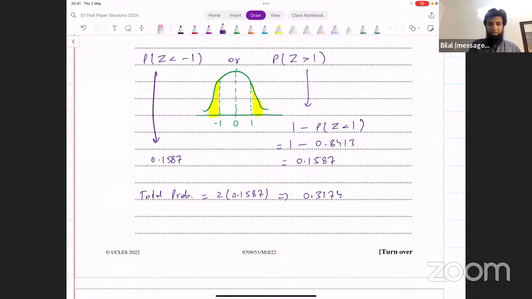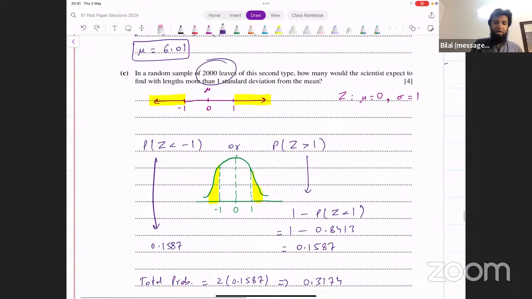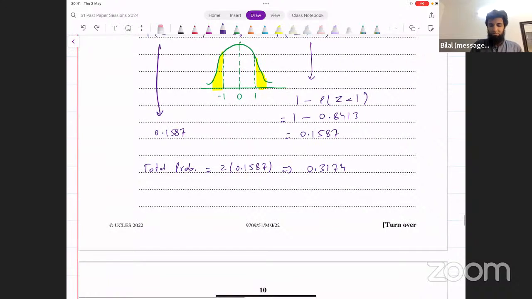Now, if you had 2,000 leaves, how many of them would you expect to satisfy this criteria? Just multiply this number by 2,000. 2,000 into 0.3174. What do we get from that?